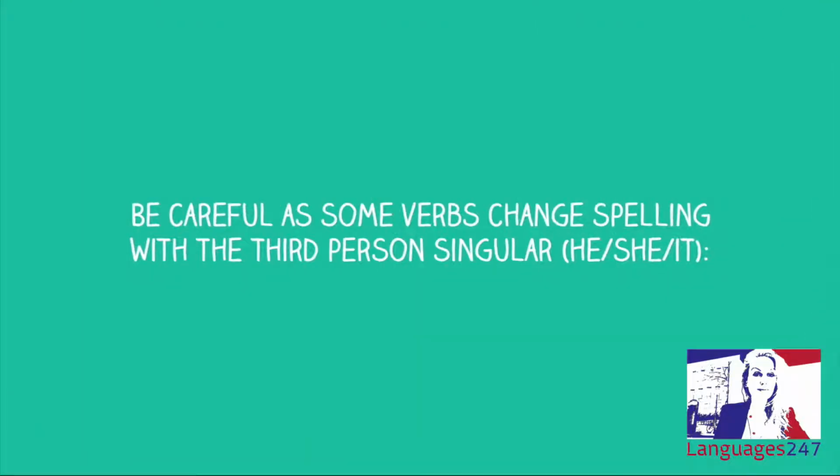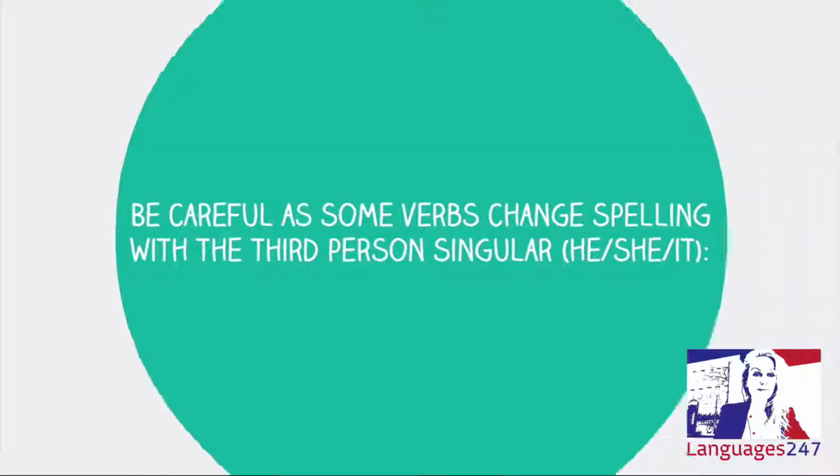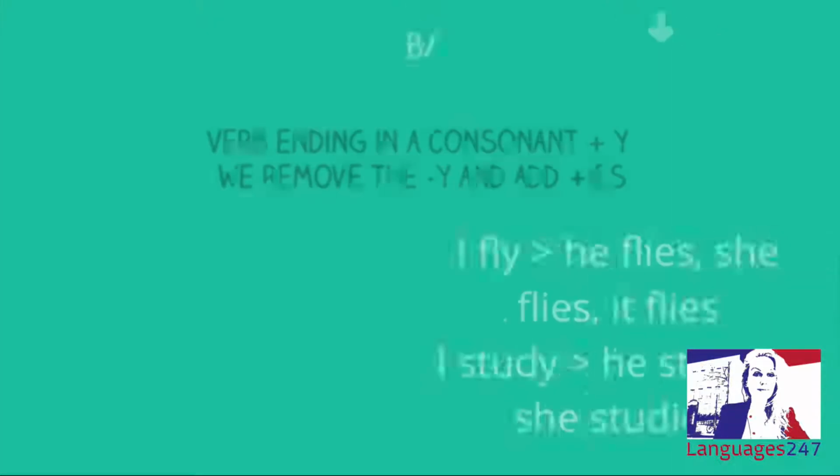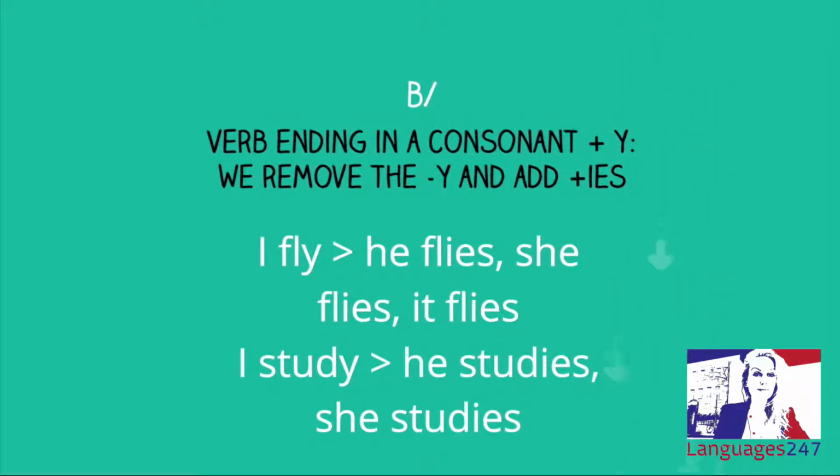Be careful as some verbs change spelling with the third person singular, he, she, it. Verb plus es. I finish, he finishes, she finishes, it finishes. I go, he goes, she goes, it goes. I do, he does, she does, it does. Verb ending in a consonant plus y, we remove the y and add ies. I fly, he, she, it flies. I study, he, she studies.